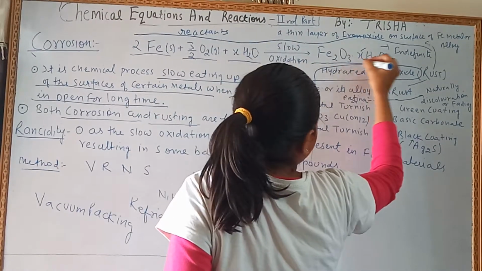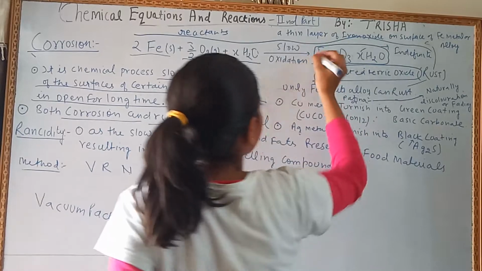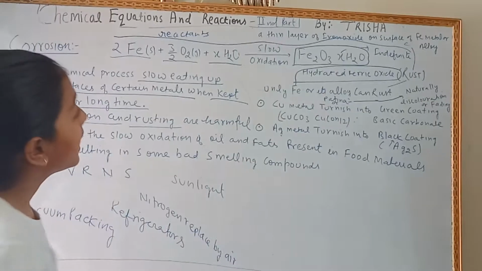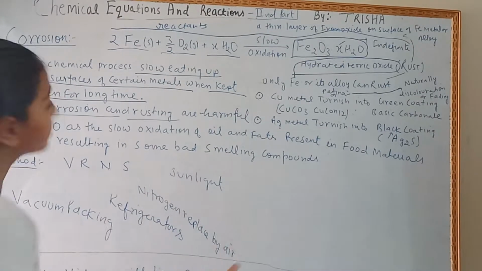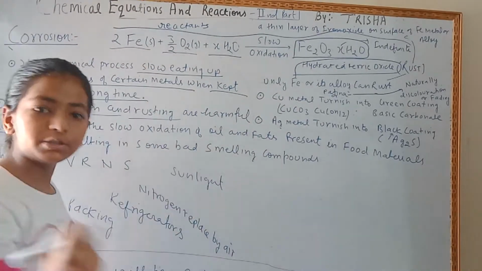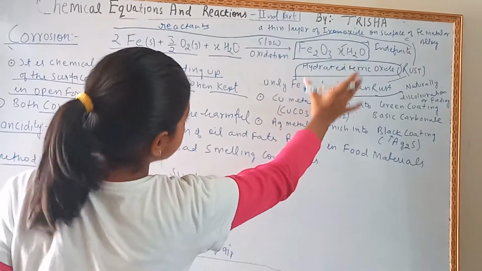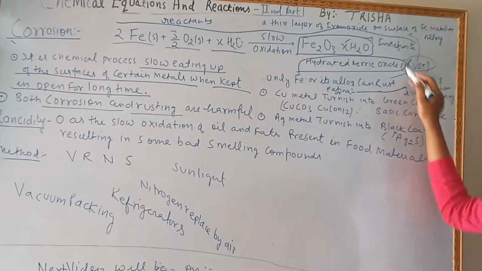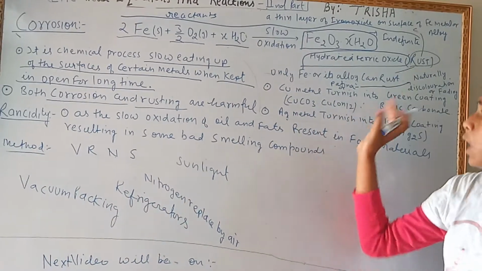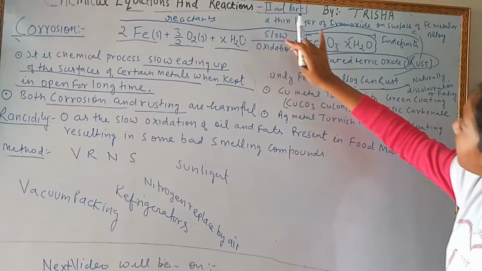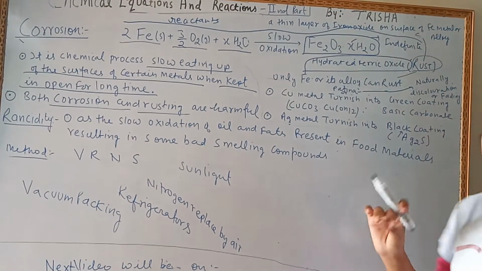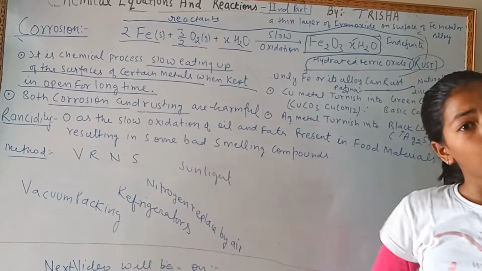This hydrated ferric oxide, Fe2O3, is the product. Now what is rust? A thin layer of iron oxide on the surface of iron metal or its alloy.